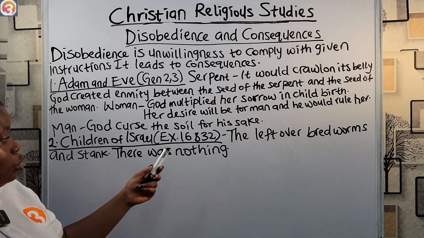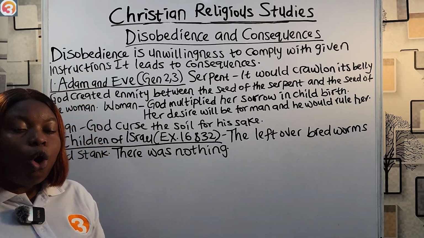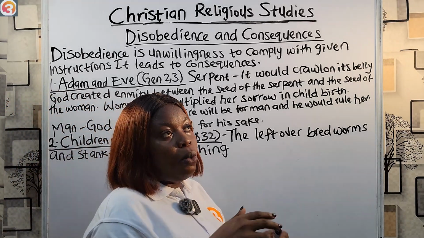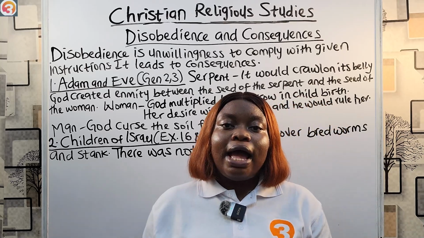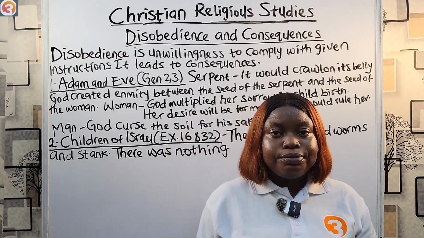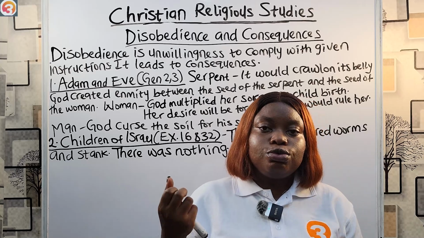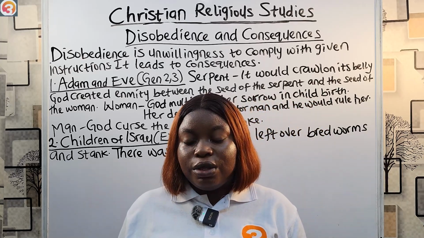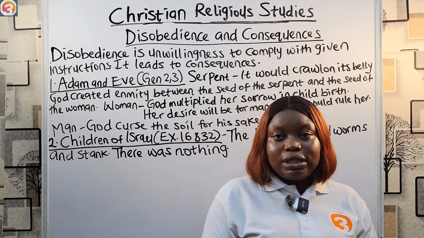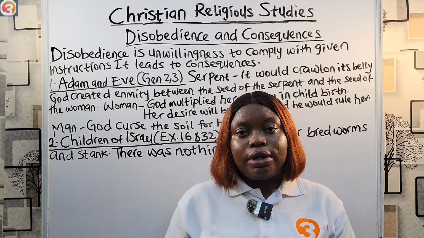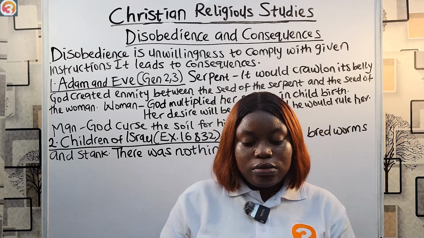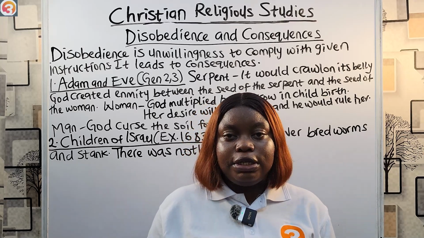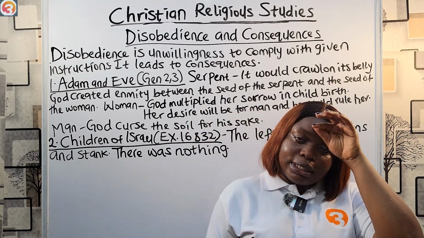Also, in Exodus chapter 32, God called Moses to a mountain, and when he was with God, the children of Israel found out that he delayed, and they asked Aaron for another god. Aaron now asked them to take off their golden earrings. With it, he made a golden calf, which the children of Israel claimed brought them out of Egypt, and they worshipped it, celebrating a feast to the golden calf.